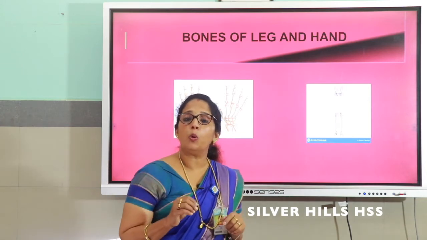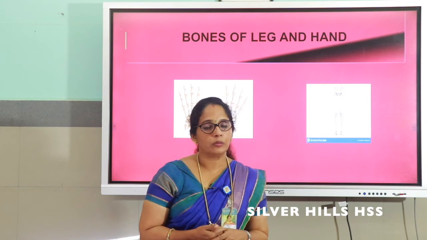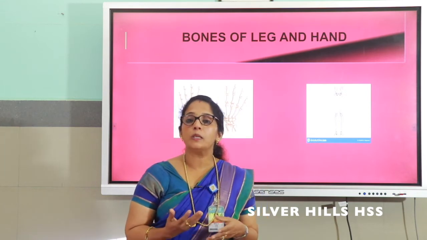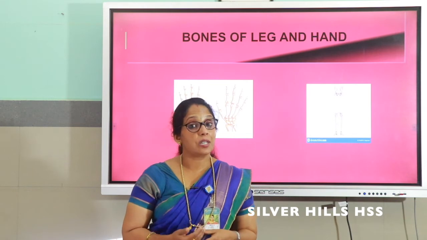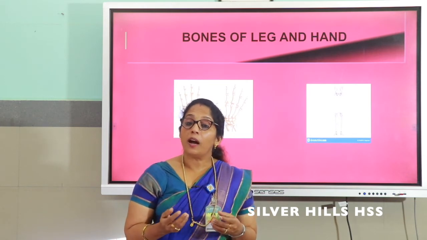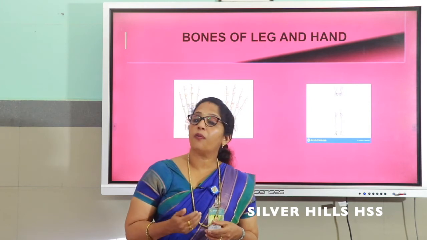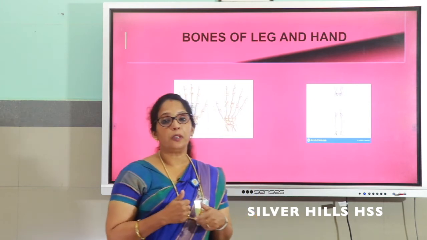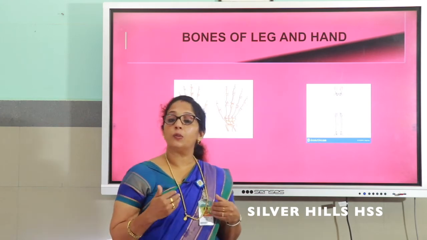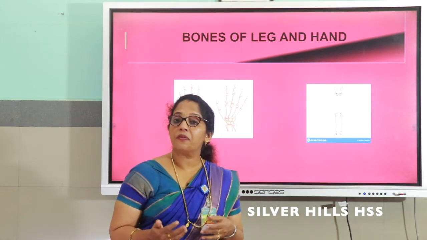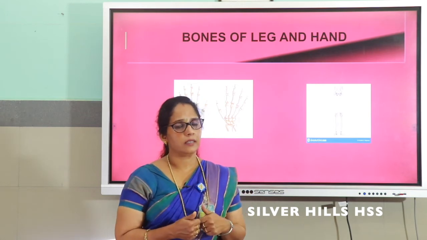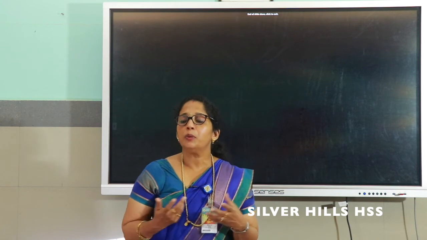See, all these bones are very hard and strong. You know what these bones are made up of? Bones are made up of a compound called calcium phosphate. So, you have to include calcium as well as phosphorus rich food for the health of your bones. Drink lots of milk as well as include leafy vegetables, fish and all in your diet. Now see, there are some bones which are very soft, and these soft bones are called cartilages. Cartilages can be seen in ears, nose and all.